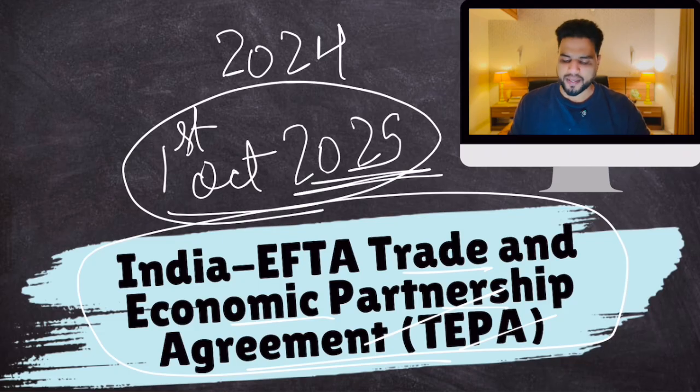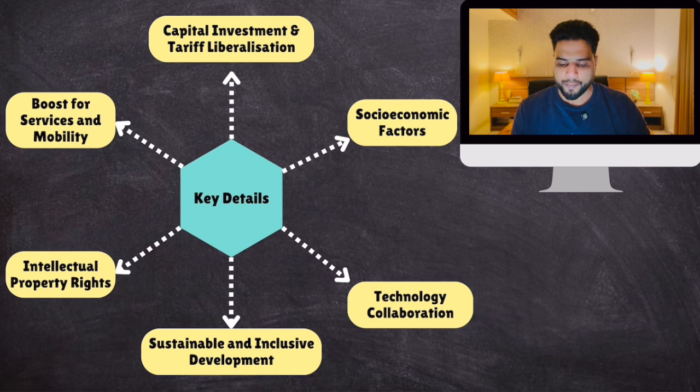Now, some key features of this free trade agreement, what was agreed upon, are all given in your notes. But some key details: capital investment, India would receive $100 billion worth of FDI from these countries. Tariff liberalization, trade on goods and services.